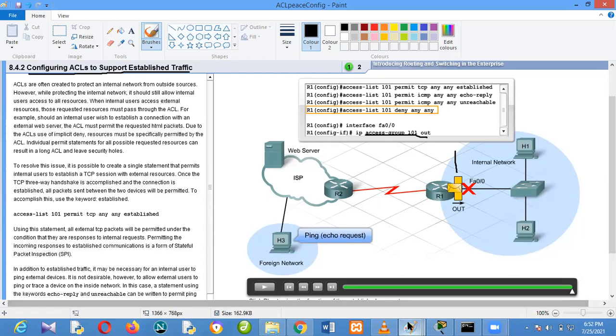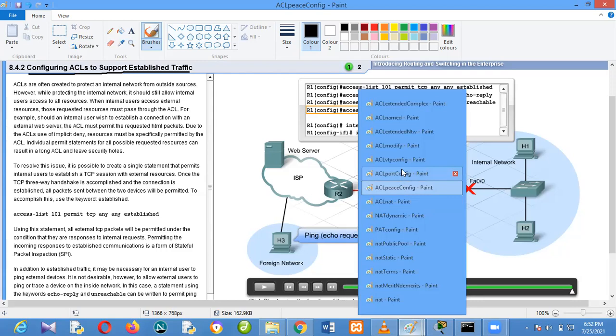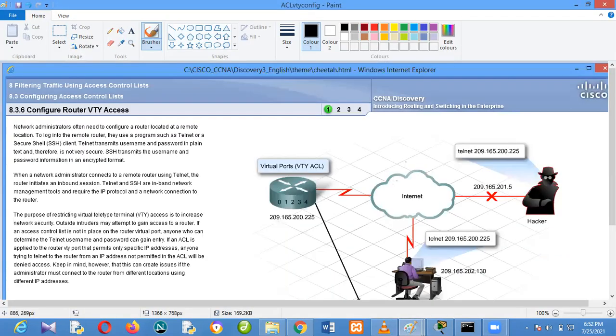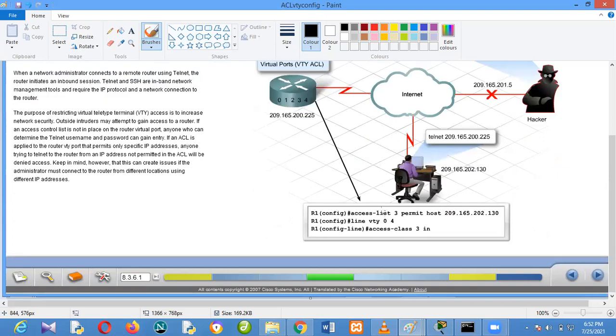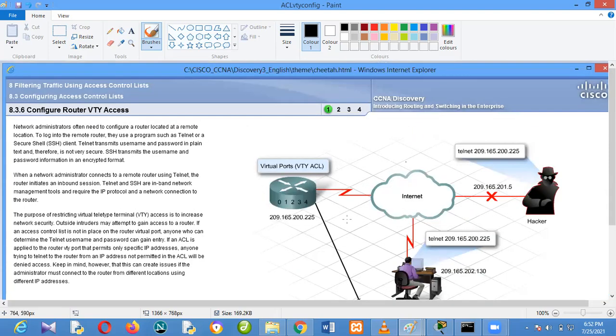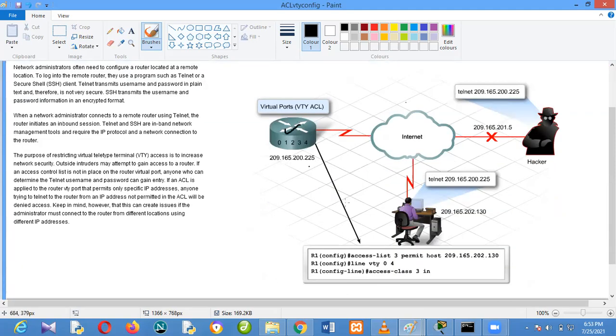So that's one. The other thing I still need to talk about is this. You know that we've done some configuration. I've taught us some configuration on the VTY. VTY is a virtual terminal connection access. If someone wants to have remote access to your router or your switch, you can configure on the router the way the person is supposed to have access to it. We talked about this thing before when we configured.